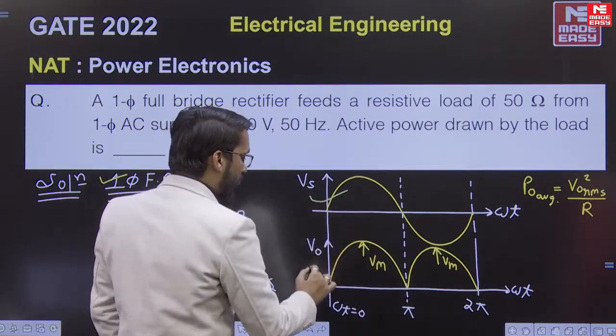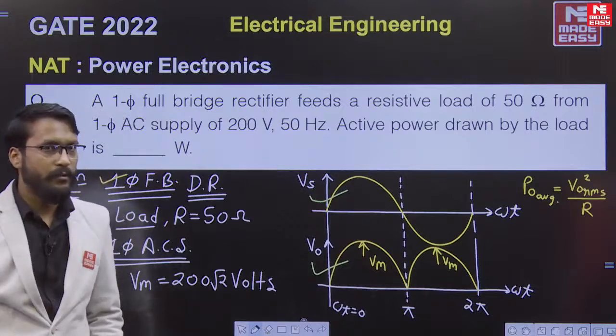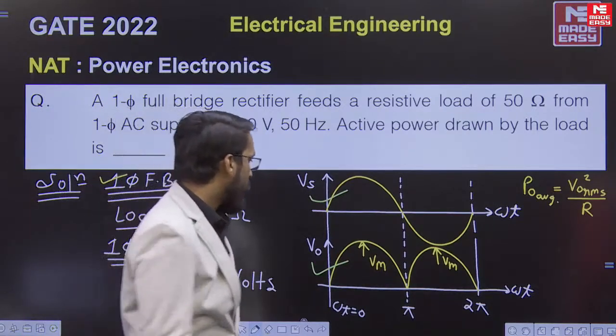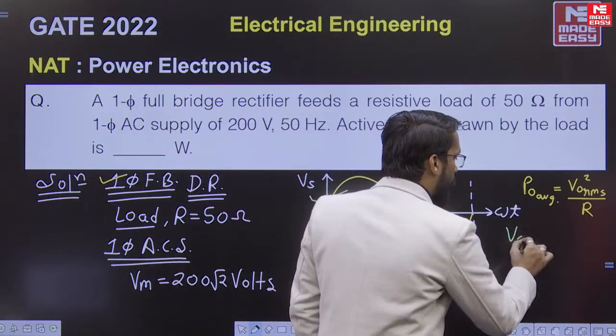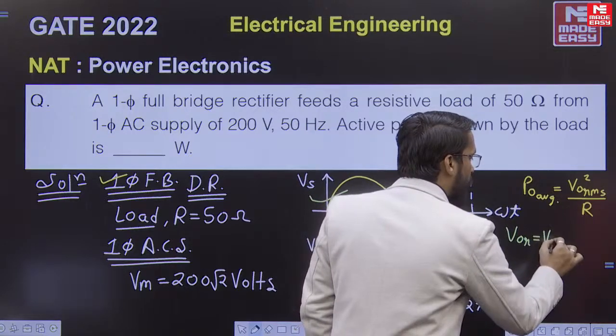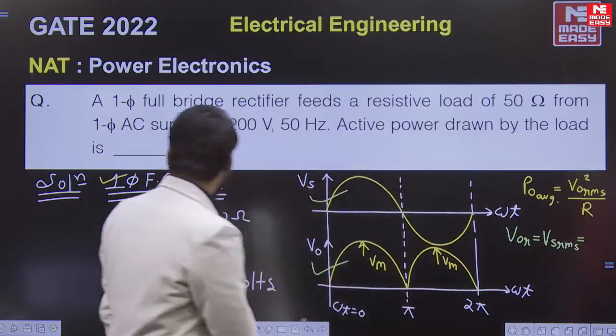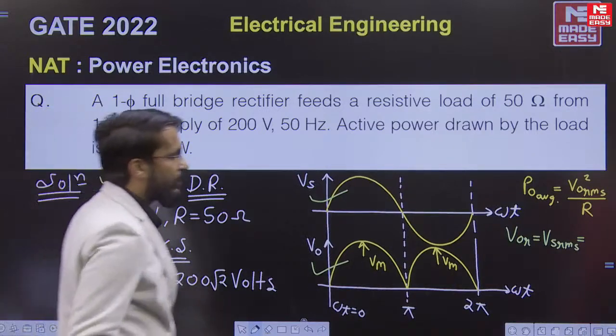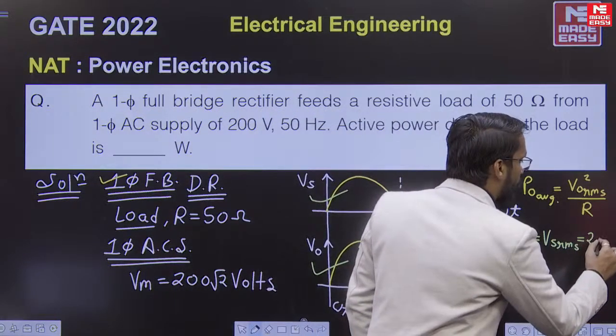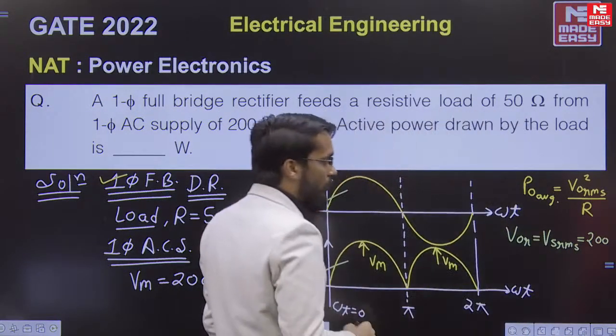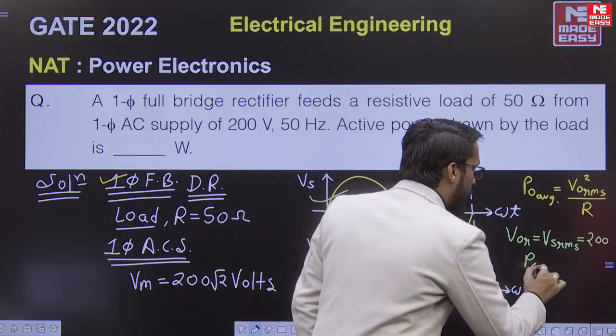RMS of Vs and RMS of V0 are the same in magnitude. So V0 RMS equals Vs RMS magnitude, that is nothing but 200 volts.